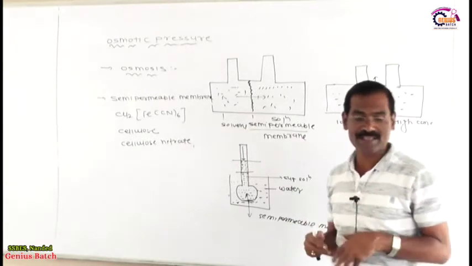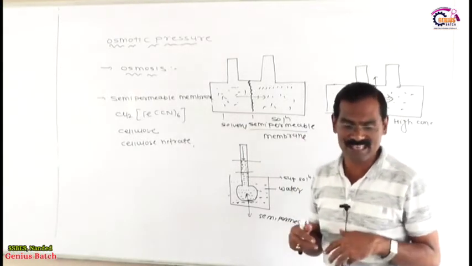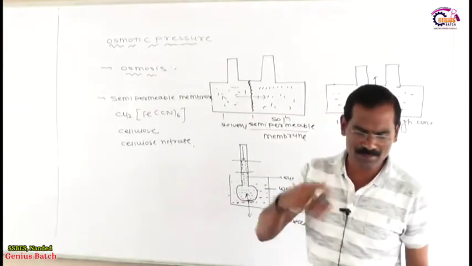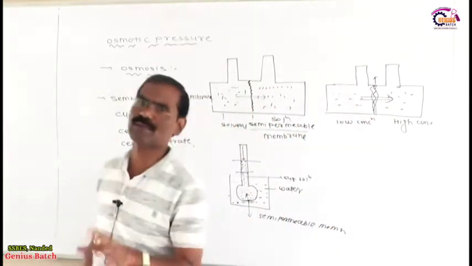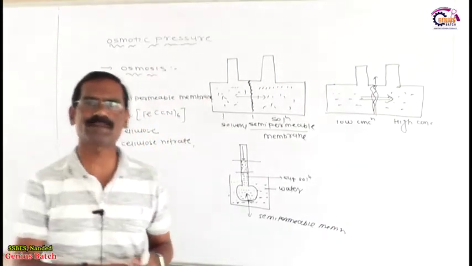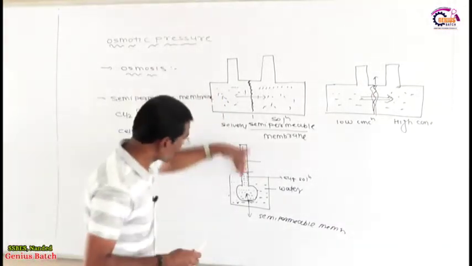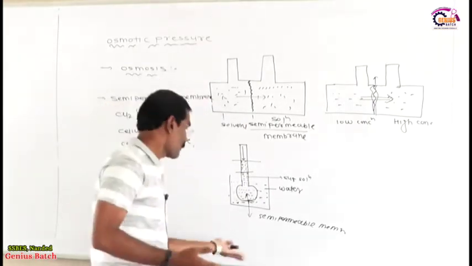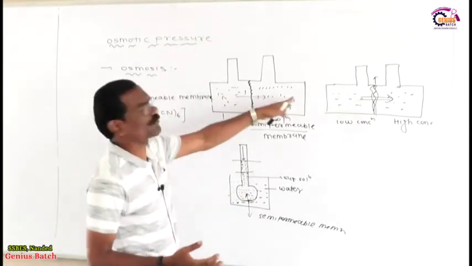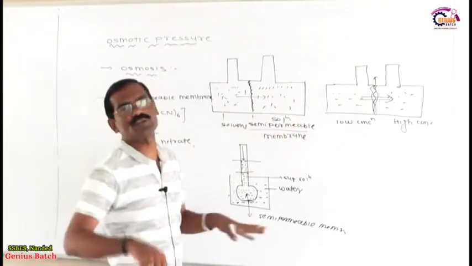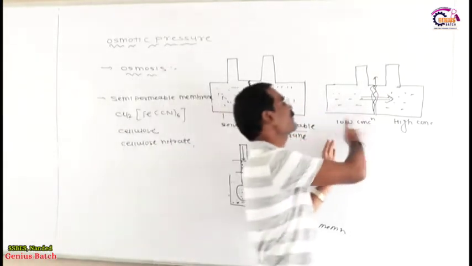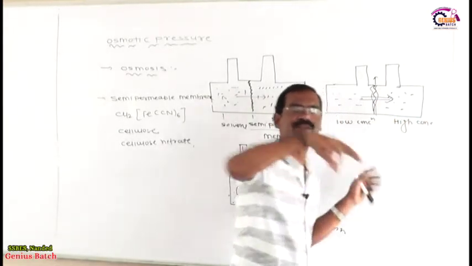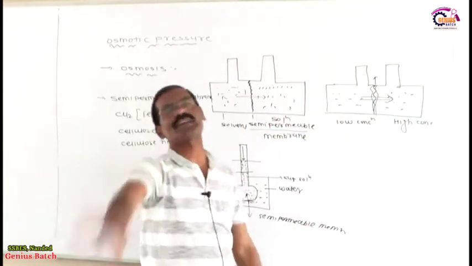Listen, the excess of pressure on the side of solution that stops the net flow of solvent into the solution through a semi-permeable membrane is called the osmotic pressure. What is the meaning of osmotic pressure? The excess of pressure on the side of solution which just stops the flow of solvent to the solution, or stops the flow of solvent from lower concentration to the solution of higher concentration, is called the osmotic pressure.